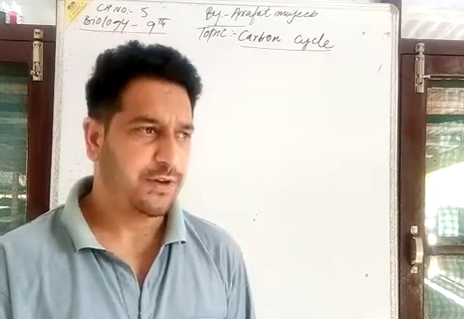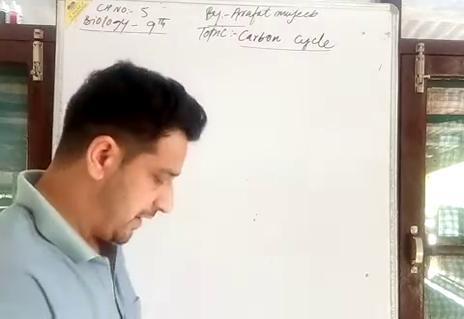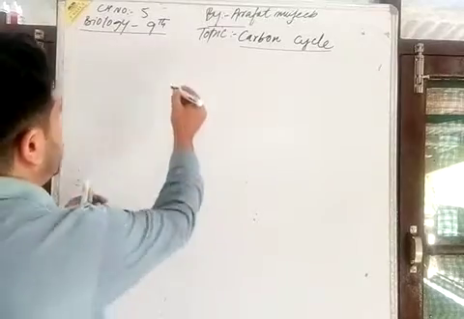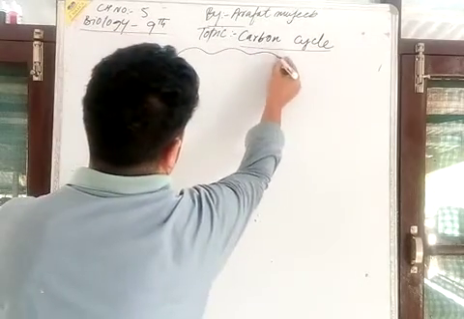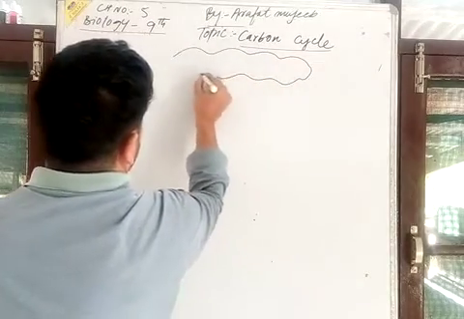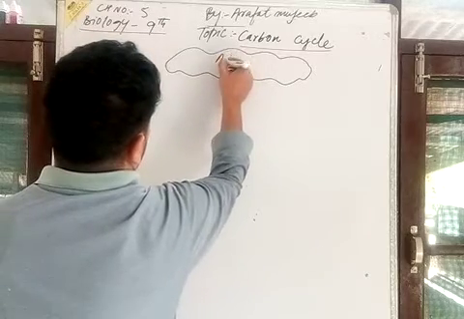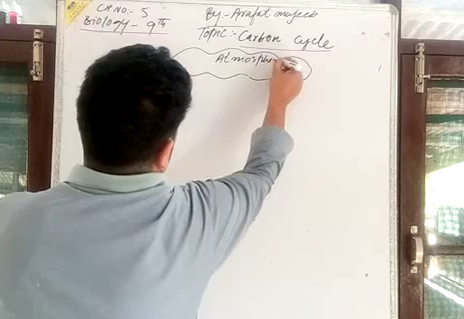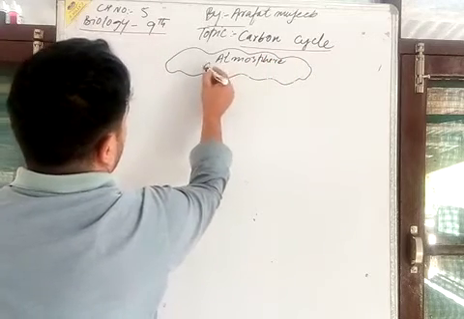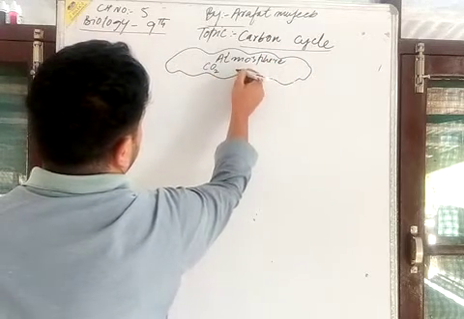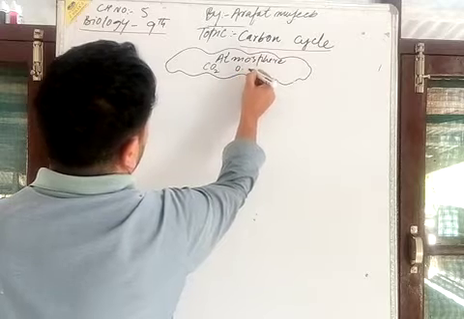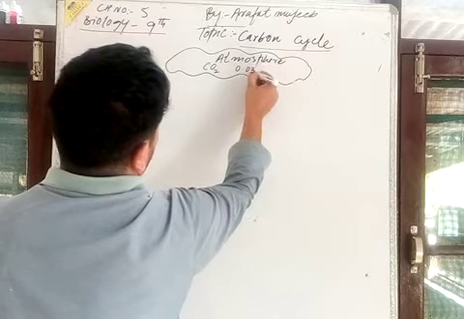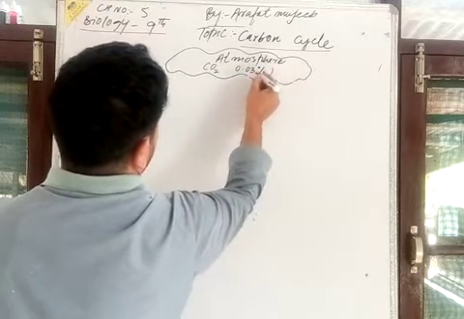Here with the help of the diagram you will understand very well. I will show you that in the atmosphere, carbon in the form of carbon dioxide is present in the ratio 0.03% by volume.